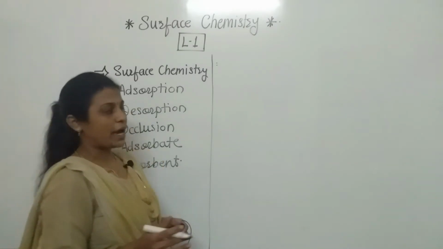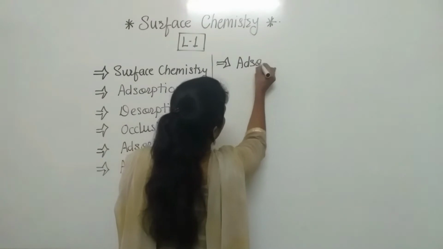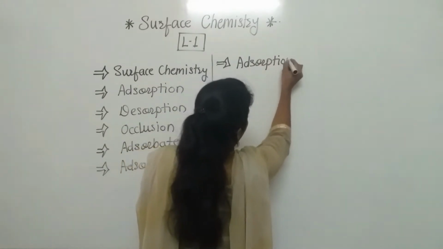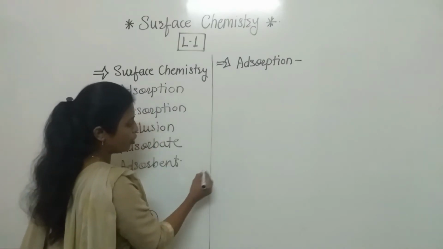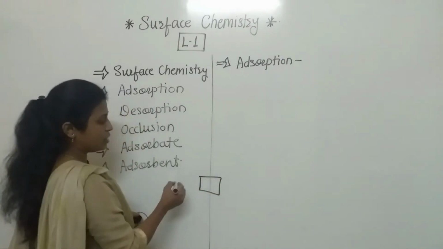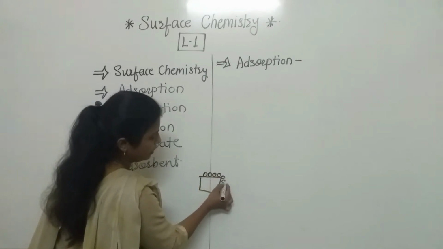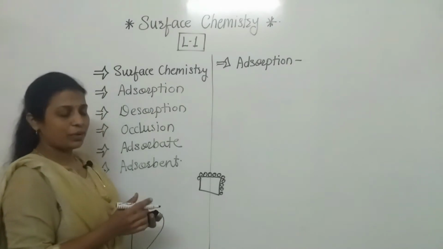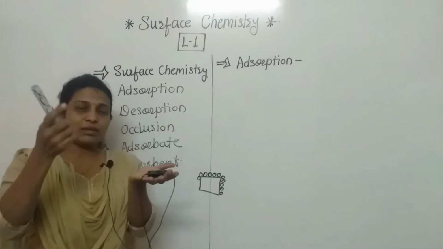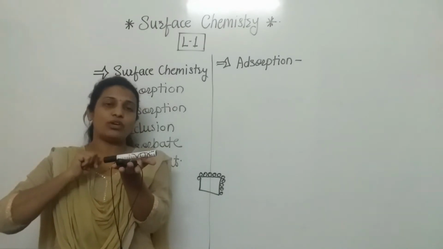If we consider adsorption, now see here, I will take one example also, so it will be easy to understand. If we consider two substances, one is this substance and on it another substance's molecules are there, on the surface. What will happen when any other molecule comes on the other substance's surface?